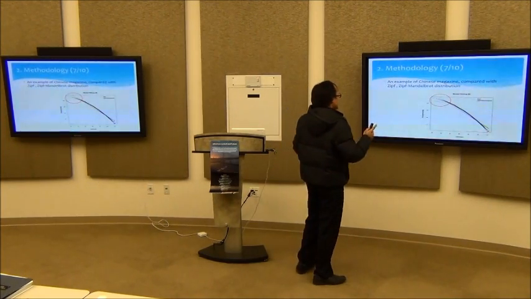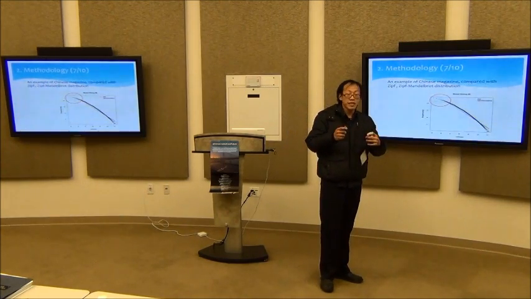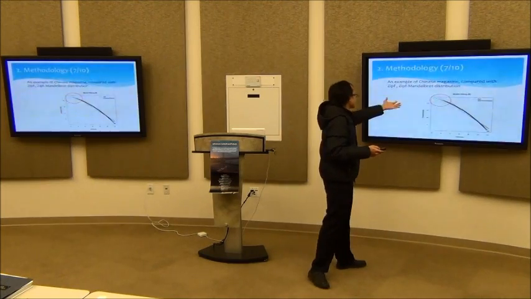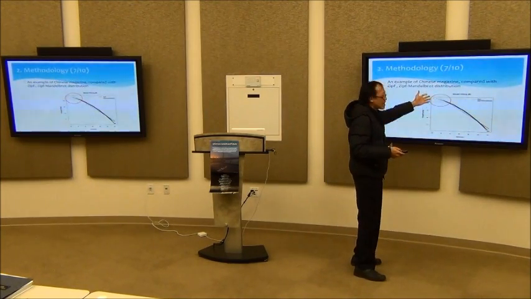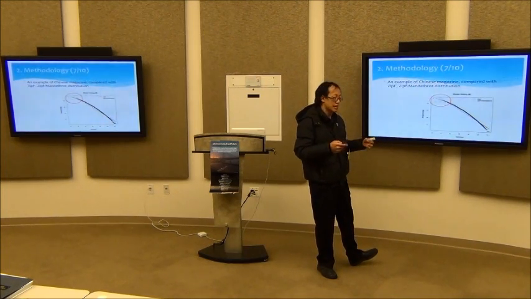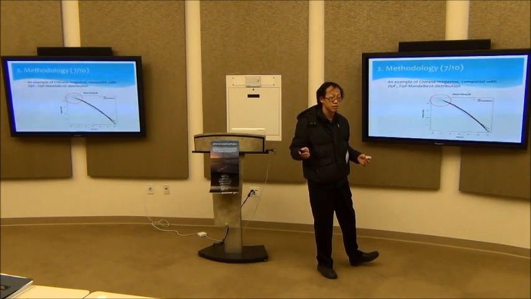Zipf's law tells us some words will have high frequency, right? But according to our data, some words are still too high to be explained by Zipf's law.